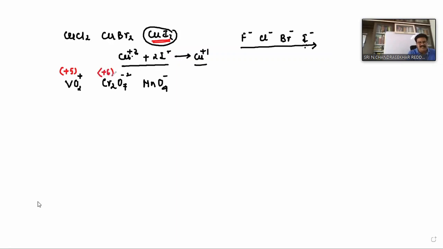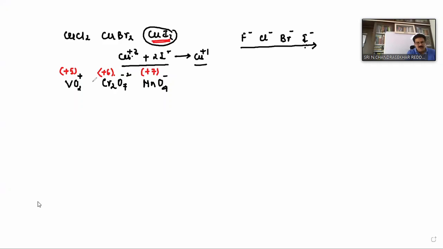Plus 6, isn't it, right? And in this, what is the oxidation state here? Plus 7. Okay. So, maximum oxidation state exhibited by vanadium is +5, chromium is +6, and manganese is +7. Now, in this, they are already in maximum oxidation state. Now, these are acting as oxidizing agents or reducing agents? Oxidizing agents. Oxidizing agent means they are undergoing what here?